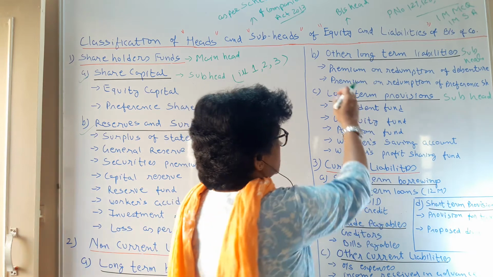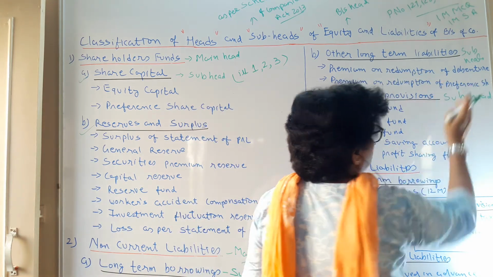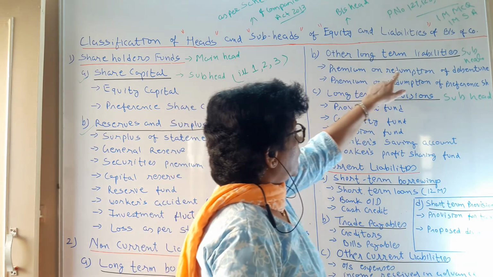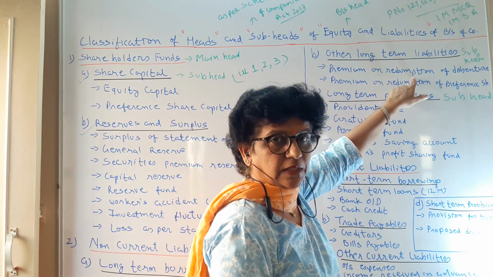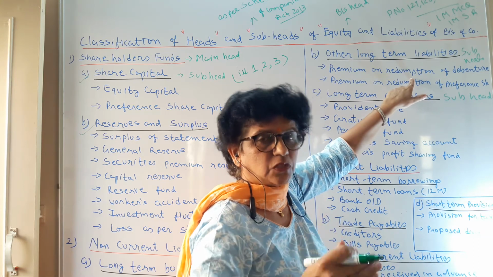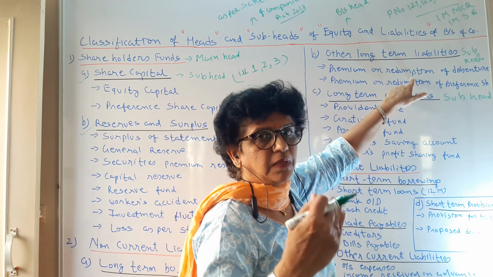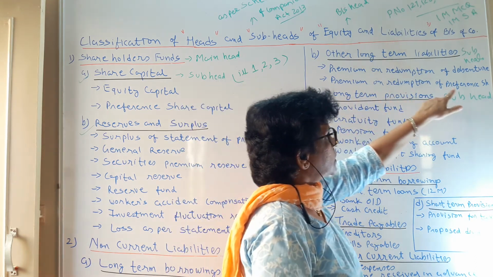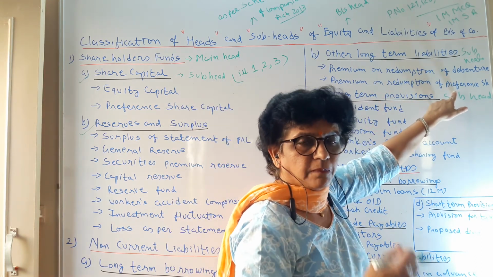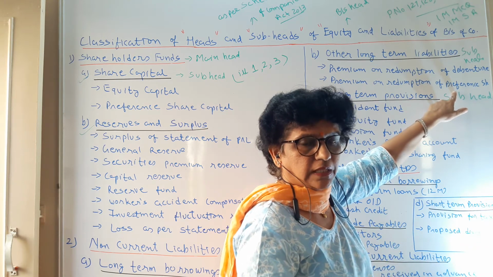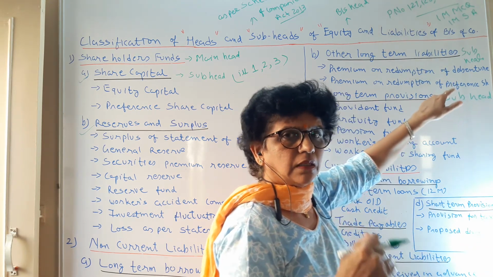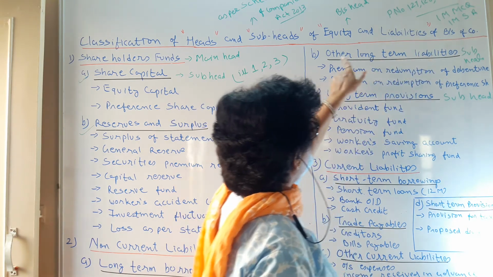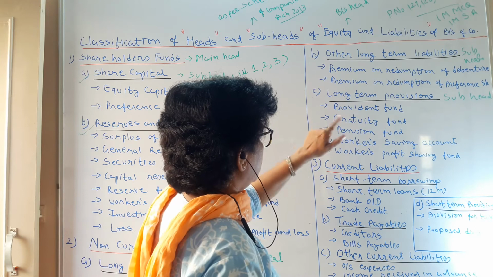That is the first, premium on redemption of debenture. As in the debenture chapter we have learned, when you need to redeem the debenture, if the company has promised to pay the premium, that premium becomes your liability. Next is premium on redemption of preference share. Like that, preference shares also you are going to redeem, and if you have promised to pay the premium, this point will come under the subheading of other long-term liability.